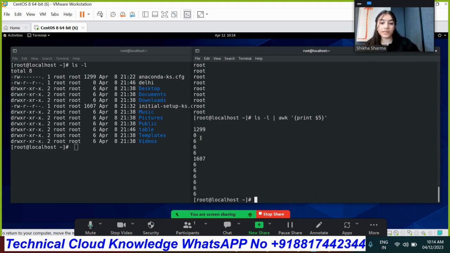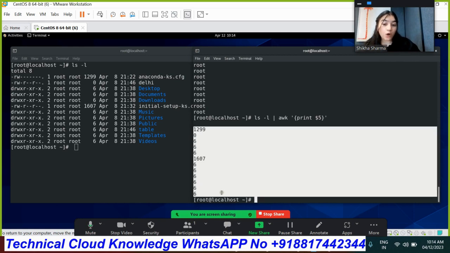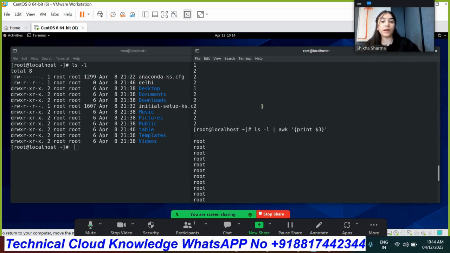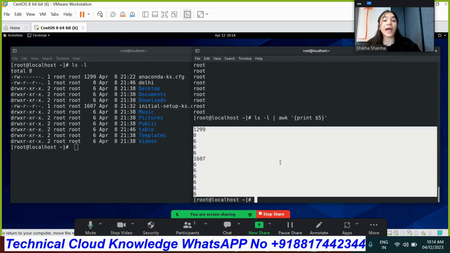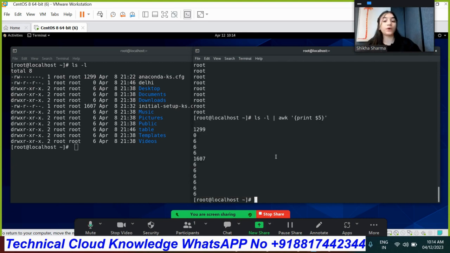Now as you can see, when we execute the awk command, we get the correct output for the 5th field as well. But when we executed the cut command, we didn't get the correct output, because it also counted the space, and we don't need that space, we just need the output. We can do this for the 6th field as well. Print field number 6, and the field is the dollar. That's how we do it for the 6th and 7th fields as well. We get this for the 8th one.